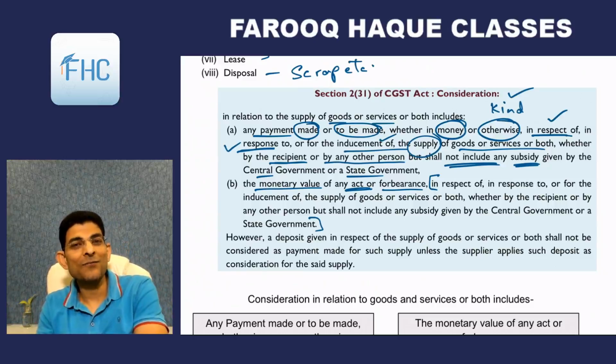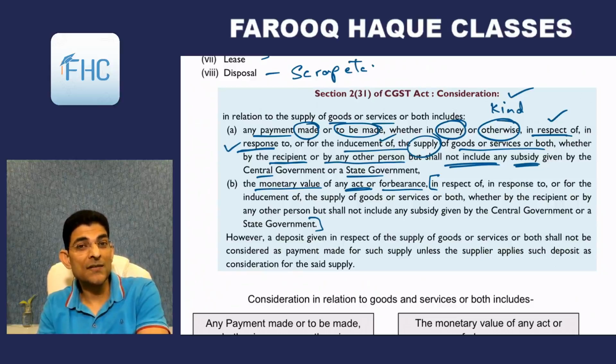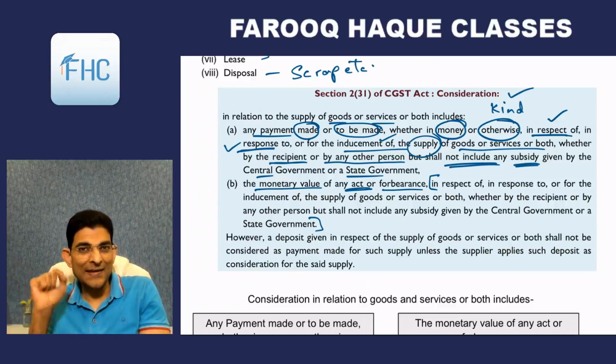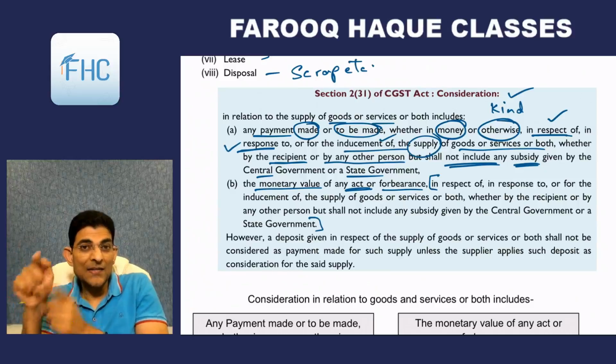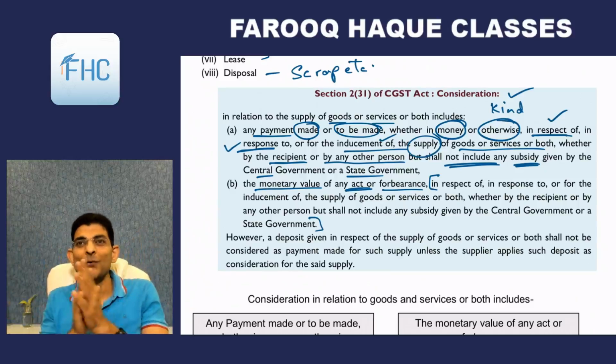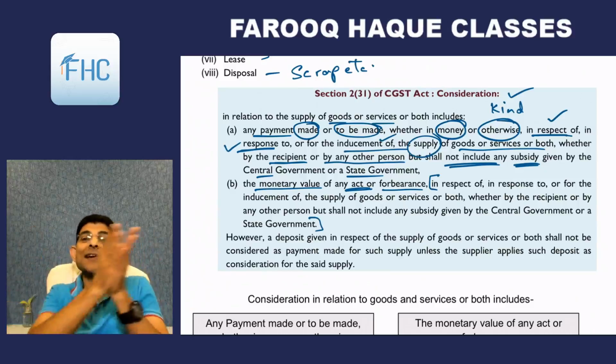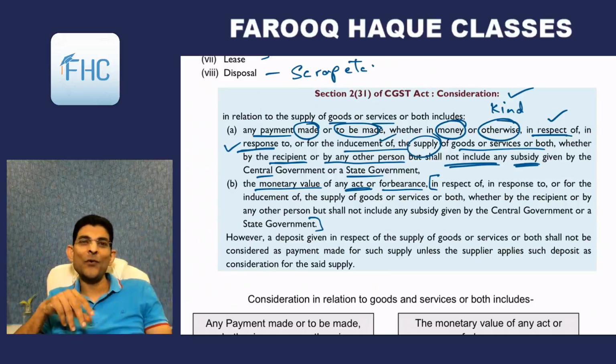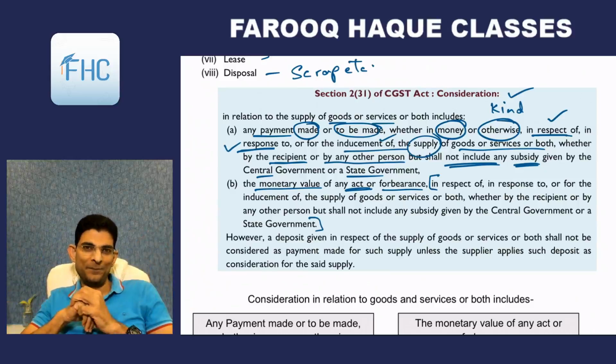So the point is, will you be liable to pay GST on this car? The answer is yes. Is there a consideration? Yes. What is the consideration? My killing KK. So when I kill KK, killing KK is consideration for you. So this act of mine is a consideration for you for supplying the car to me.